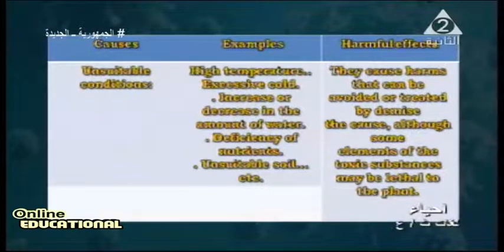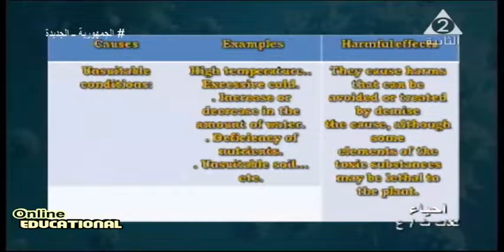Number 3, unsuitable soil. What is unsuitable soil? If you cultivate a plant in a soil not suitable for it, like if you cultivate orange in sandy soil instead of a suitable soil, what happens? The crop cannot be formed. So what is the harmful effect?